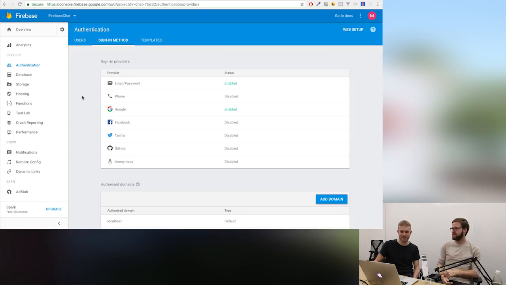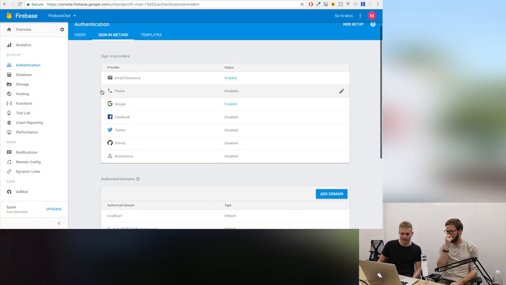Okay, that's pretty useful. And phone, I guess, I saw it in Google I/O. It's a relatively new feature where basically we get a number, a key on our phone, which you can use to sign in. Yep. Phone integration is part of us integrating with Fabric that you might have heard. We recently joined forces with the Fabric team from Twitter, and the phone authentication is exactly that. You enter a phone number, it texts someone a unique code, and they enter that code, and they're signed in. So they don't even have to have a Google account or a Facebook account or anything like that.